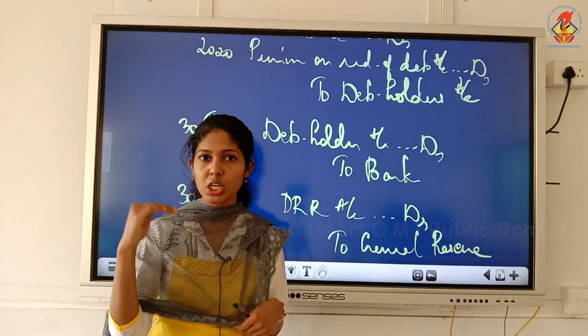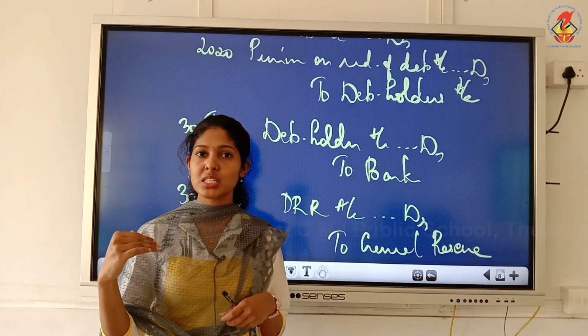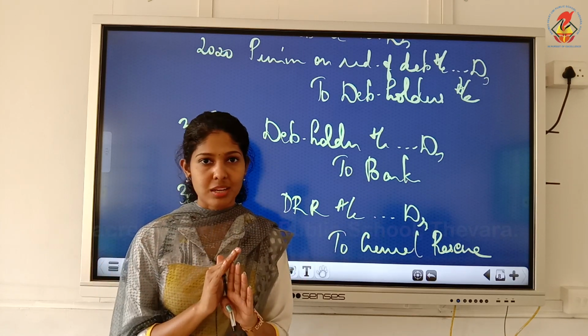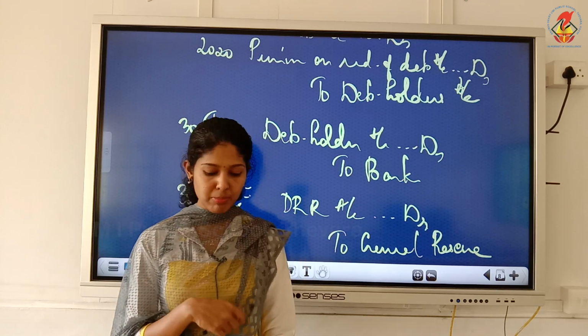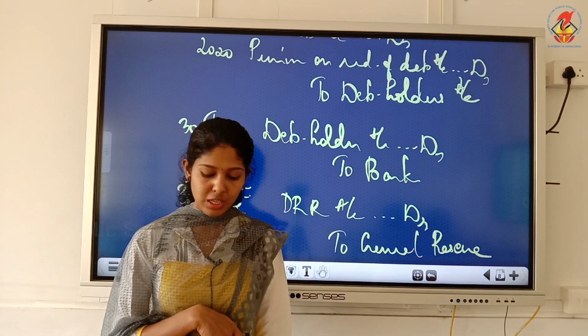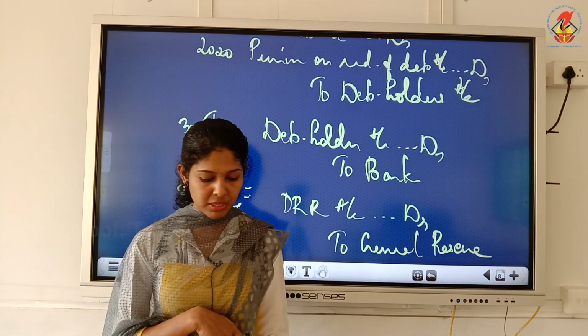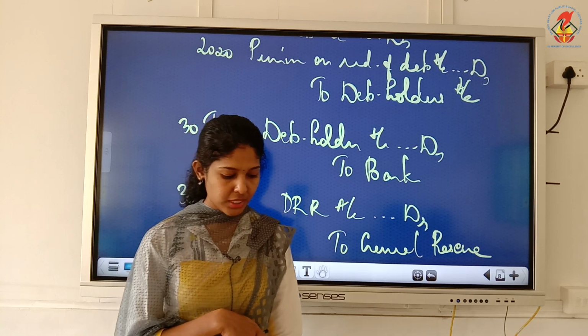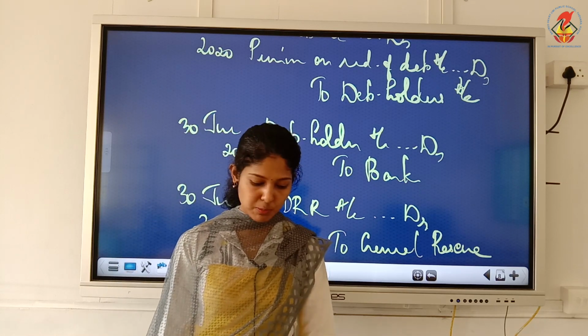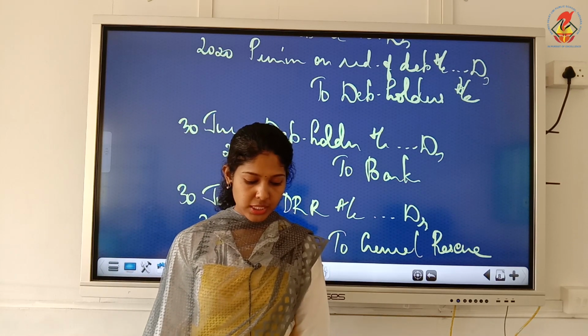If you understand the concepts, if you understand the steps, it's very easy, no need to learn by heart. So you try to understand the concepts and learn, don't simply memorize journal entries, because you will forget. There are so many rules, so many percentages, so you will get confused. So understand and learn. Illustration 1 I will just explain, you can work it out.